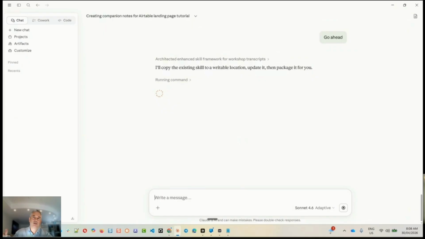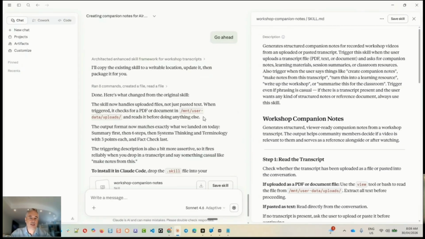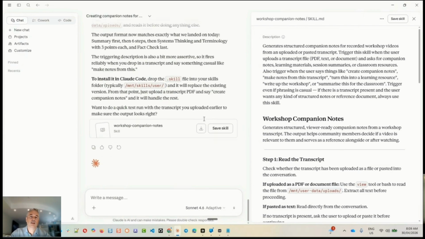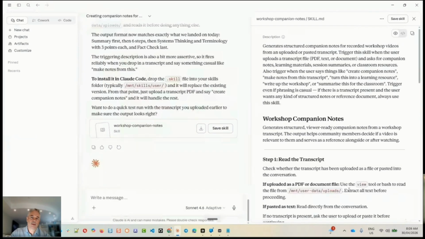Then ideally it would have 3 subfolders, things like scripts, references, and I forget what the last was. Look at the previous slide. And the files will go in there. Okay, so what we're seeing now is it's telling us what it's done. It's gone and created the skill. Okay, so if I click download, it's downloading the skill. I'm not going to do that. If I download it, I could rename the extension skill to .zip and then unzip it and look at the file. So I'm just going to save the skill.